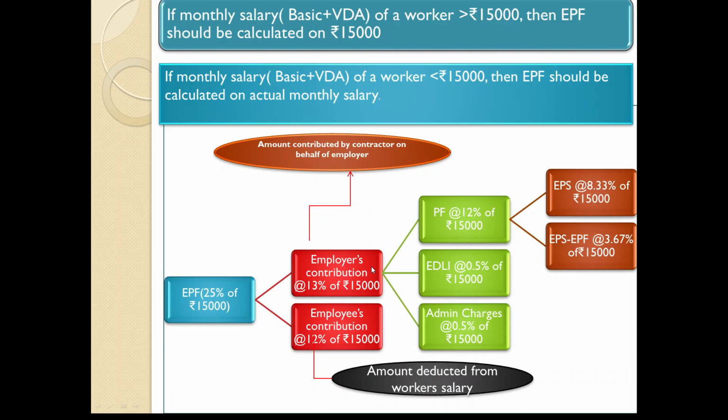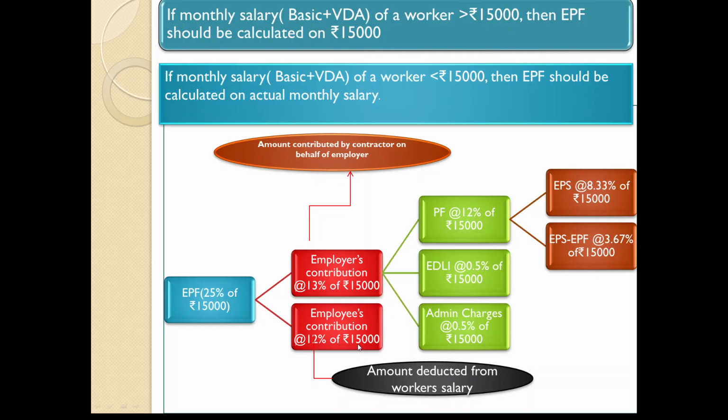And there are two components here. One is the employer's contribution, another one is the employee's contribution. Employees means workers. Some of you might be aware, every month 12% of 15,000. Here you can see I have considered 15,000 everywhere. The main reason is nowadays even the monthly salary of unskilled workers is generally more than 15,000. Of course, it depends on the number of working days. I am considering the worker is working on all the days in a month. So that is the reason why I have considered 15,000.